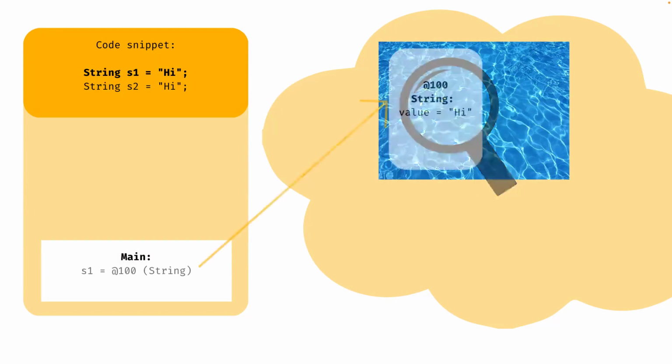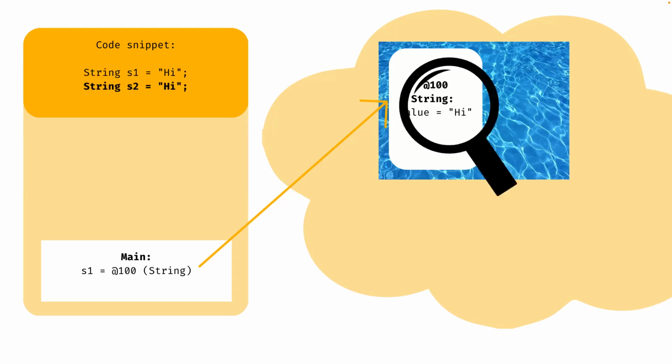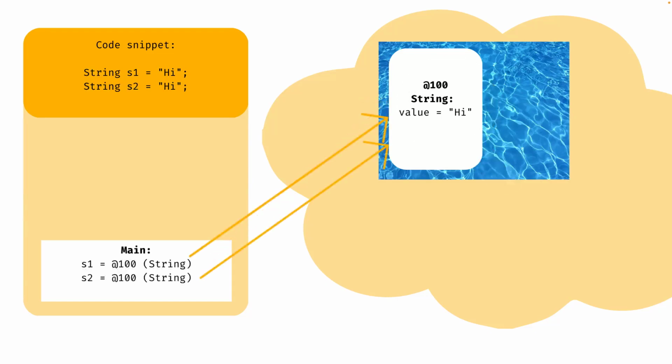When you create a string using a string literal, the JVM checks the string pool to see if an identical string already exists. If it does not, the JVM will create a new string object and store it in the string pool, then return a reference to it and store that on the stack. If it does exist already, which is happening in the second case here, where we're creating hi again, the JVM will reuse the existing string object and return a reference to it.